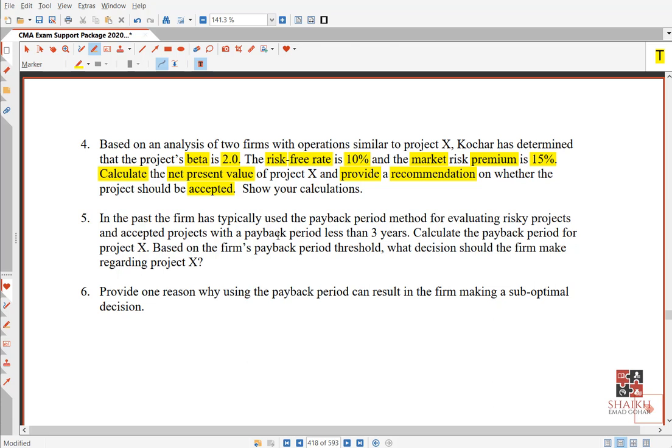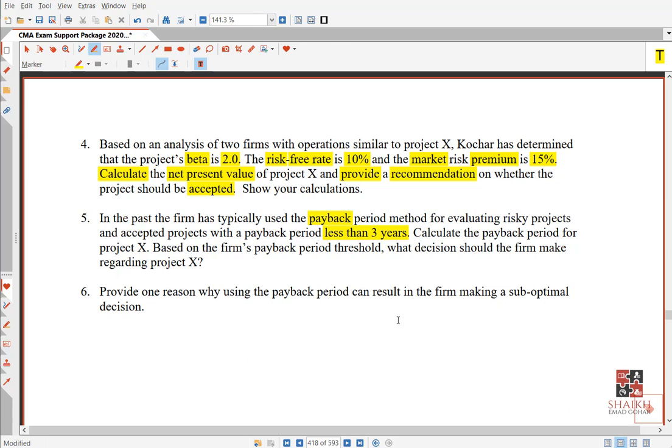So my friends, this is question number 4. Okay. 5. In the past, the firm has typically used payback. See, they are asking payback also for evaluating the risky projects, and they accept projects with a payback period of less than 3 years. Okay, we have done this already in investment decisions. This is a revision here. So, okay, we will see project X. If its payback is less than 3 years, we will say, okay, accept it.